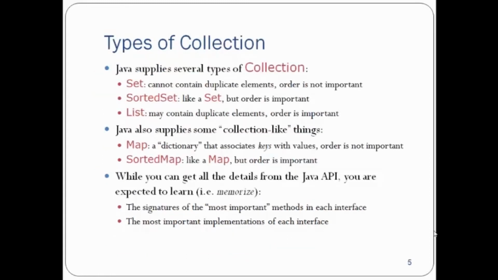Now let's see some of the types of collection. Java supplies several types of collection: set, sorted set, and list. Set cannot contain duplicate elements, and in a set the order is not important. Then we have sorted set. It is also like set, but here order is important.